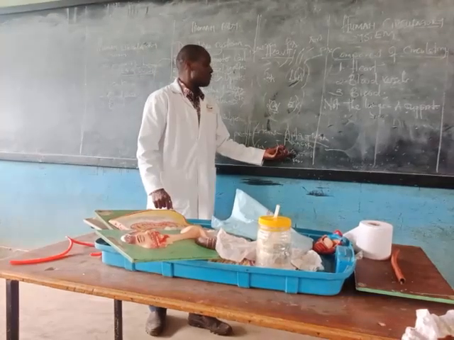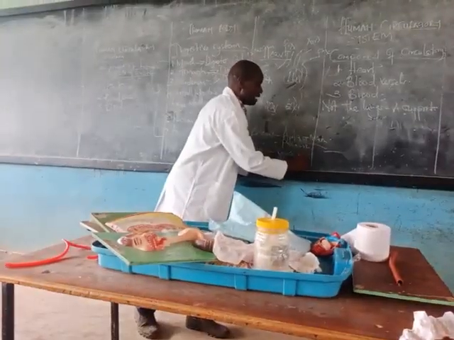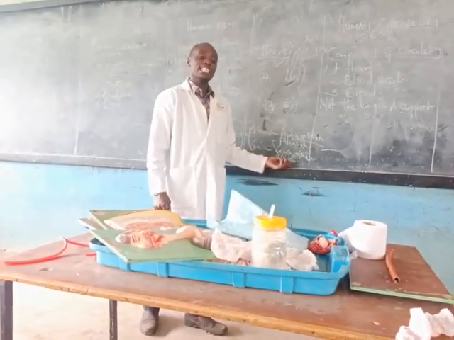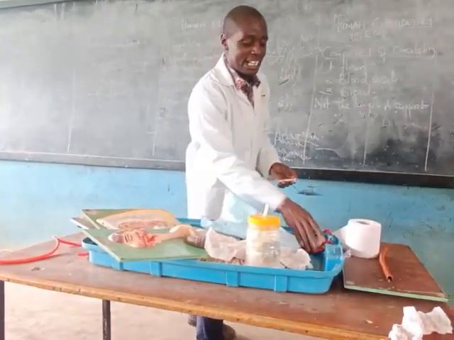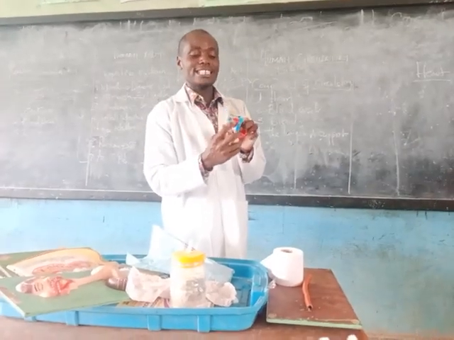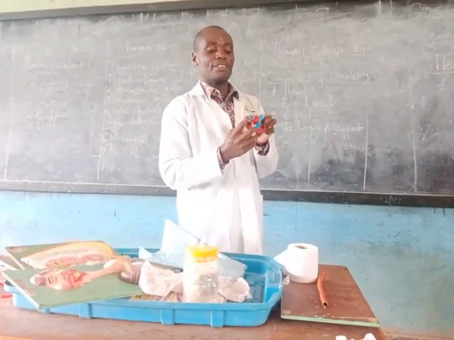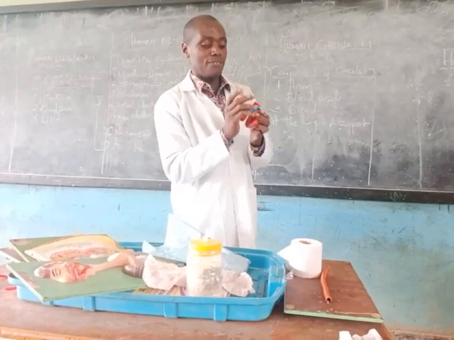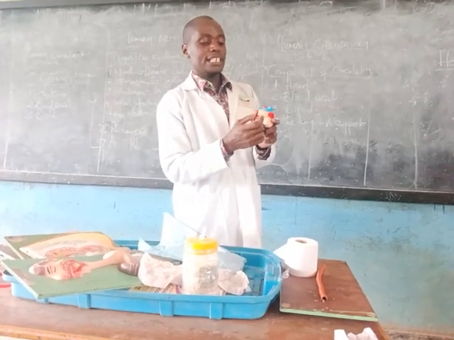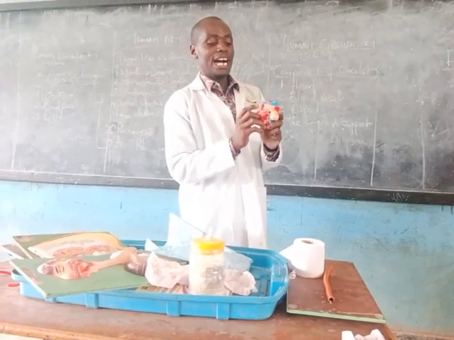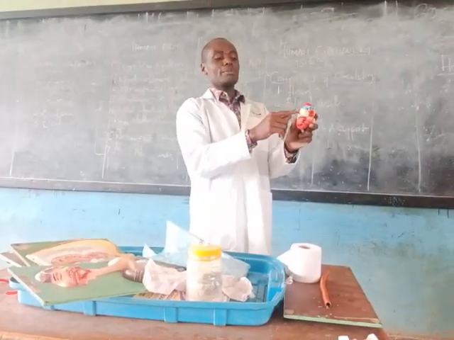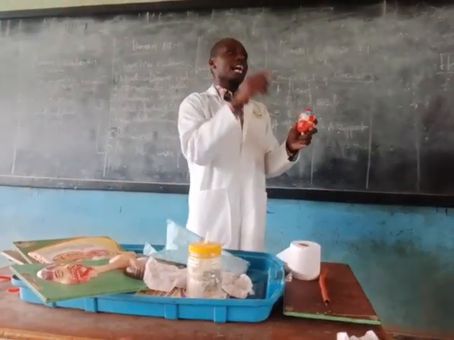We talk about the veins. The main vein is the vena cava. But remember, the pulmonary vein carries oxygenated blood. So that one, you understand it. And I have a model here. The red one is the aorta. This one is the vena cava in blue. Then the other red one becomes the pulmonary artery. And this one is the vein. The vein helps make sure that the blood enters into the left auricle.